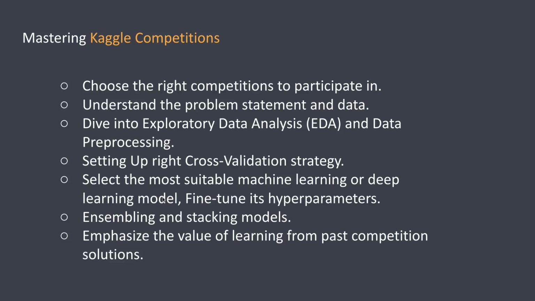Next step, you have to increase the complexity of the model. For example, in an image competition, you train ResNet 50, but ResNet 100 will perform much better than ResNet 50. Based on that, you have to complicate your model and check the cross validation, whether it is improving or not. Then do the hyperparameter tuning on top of it.